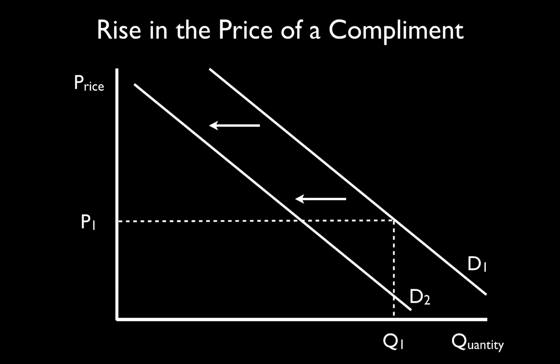And this represents itself by an inward shift of the demand curve, and just showing at price P1, but at every effective price less big cars are bought. So what you need to know at the end of this video is the definition of substitute goods and complementary goods, examples of each, and how changes in the prices of each of these goods affect the demand curve.